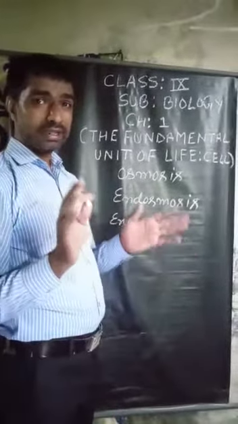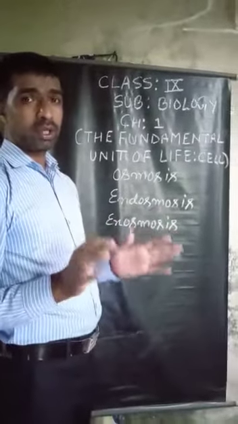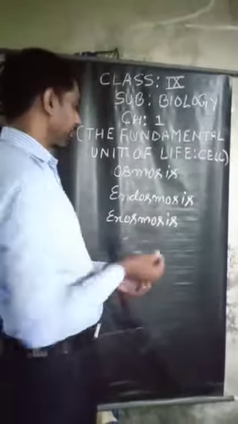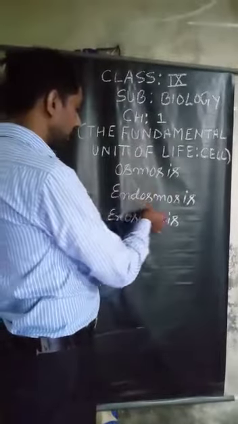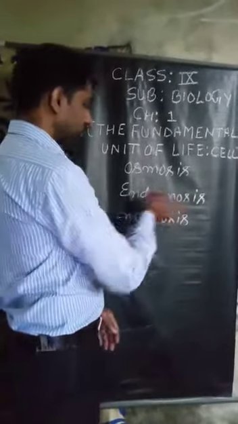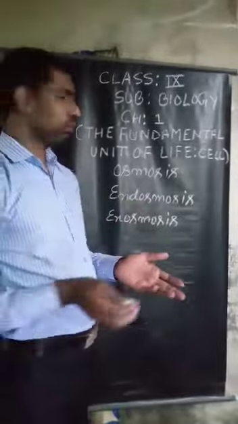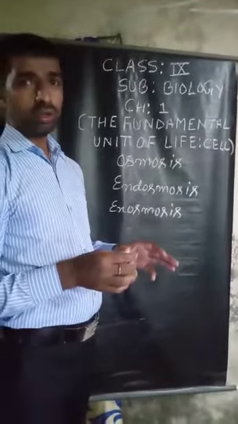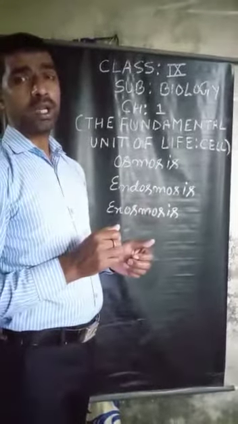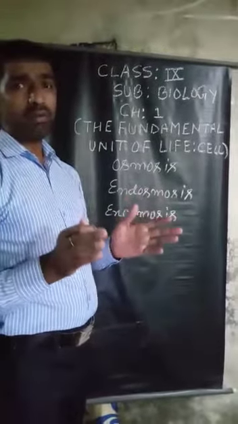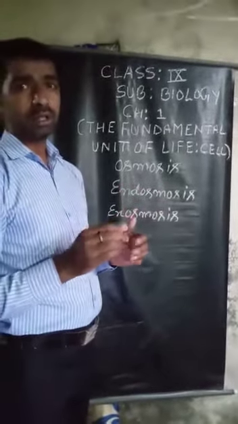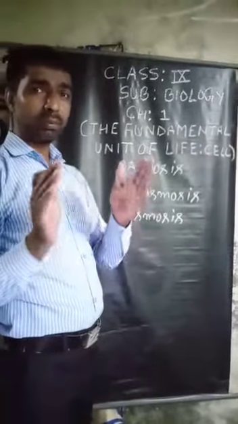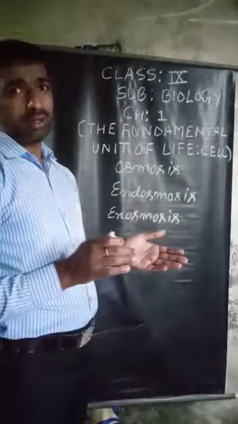So in chapter 1, the fundamental unit of life, cell, we are going to discuss today osmosis, endoosmosis and exoosmosis. First of all, I have to know what is osmosis. Osmosis is the movement of water molecules through a semi-permeable membrane.